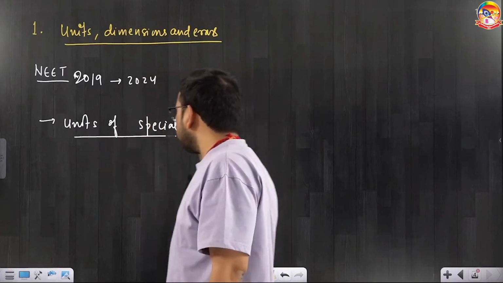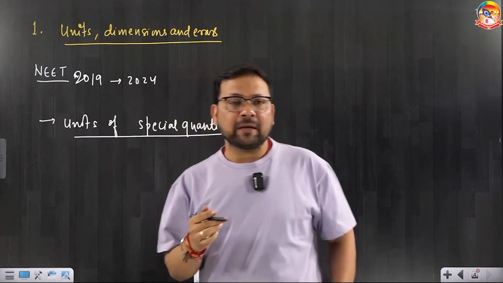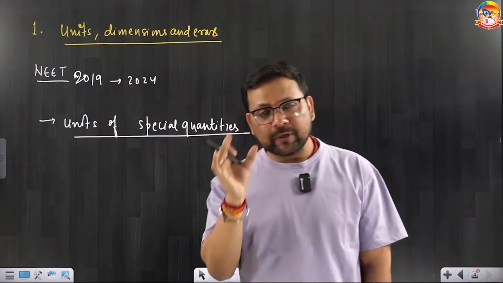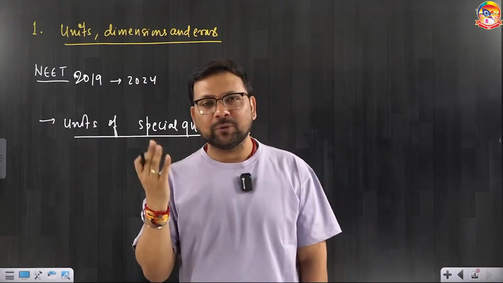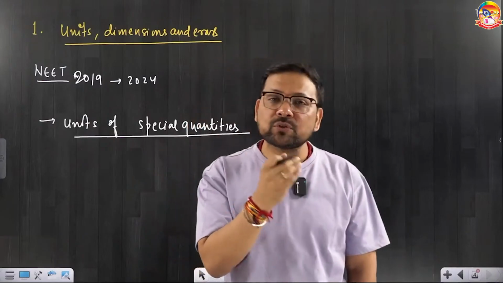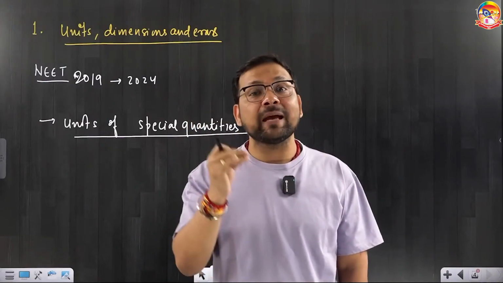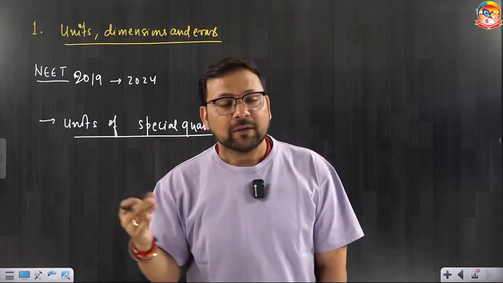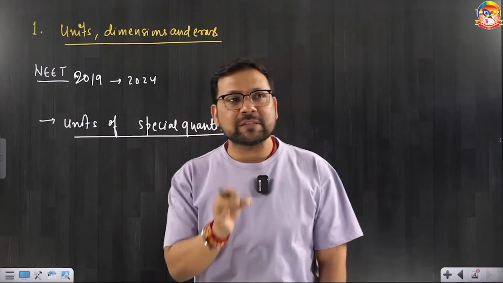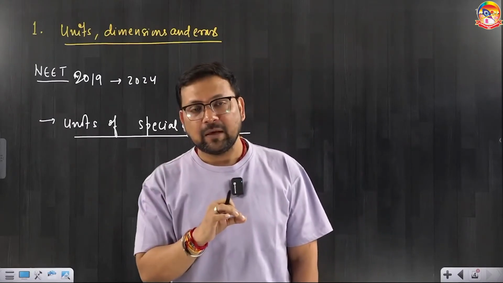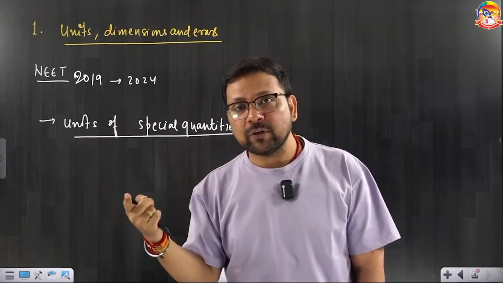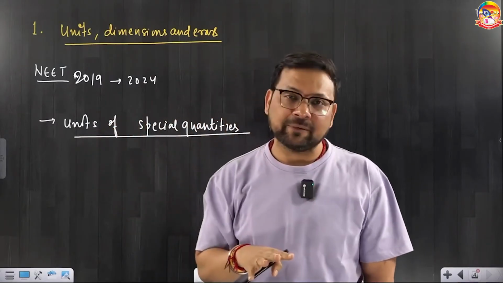For example, second is the proper unit of time, the SI unit of time, we all know that. But second is also used to measure angle, so second becomes an improper unit for angle. Now just imagine NEET asks you a question: second is an improper unit of what? Then you cannot take time there.